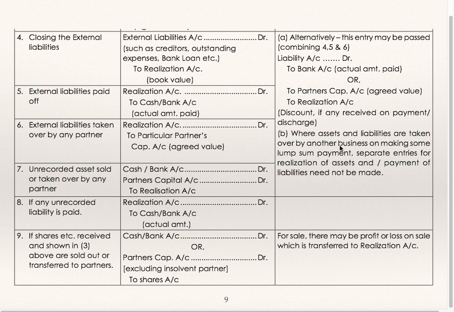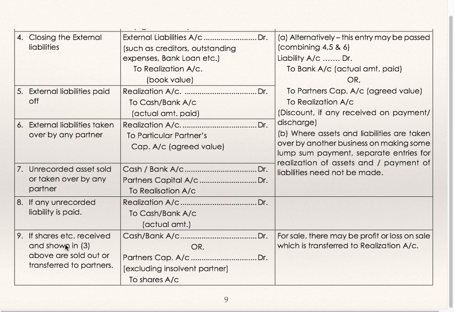Where assets and liabilities are taken over by another business on making some lump sum payment, separate entries for realization of assets and payment of liabilities need not be made. Unrecorded assets sold or taken over by partner: cash account debit, partner's capital account debit, to realization. If unrecorded liability is paid, realization account debit to cash or bank.